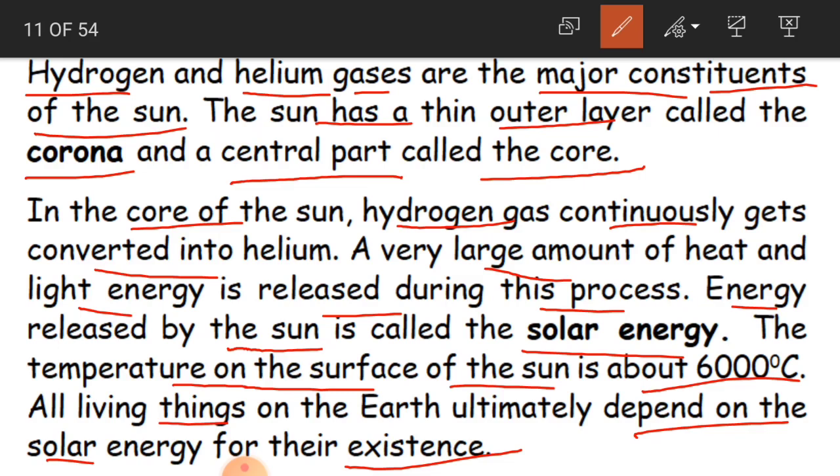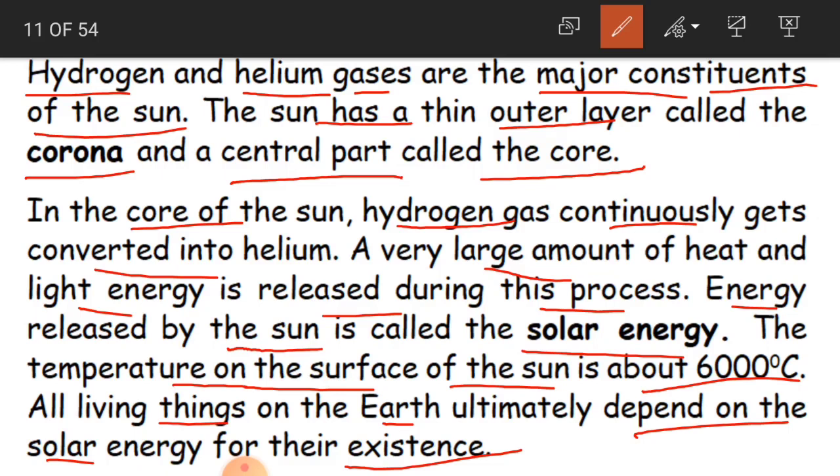So sun is important, moon is important, water is important, air is important for all the living things. So ultimately we depend on the solar energy for our existence, in the sense to have life.